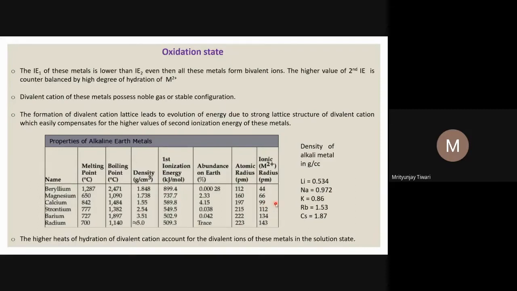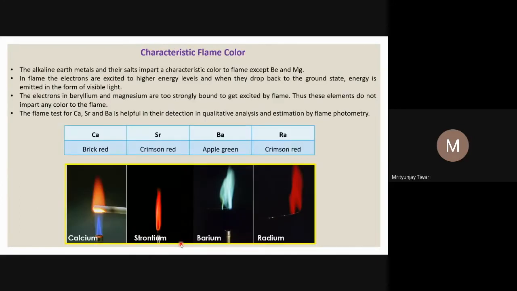For the M2+ ion, the ionic radius is increasing continuously as we go down the group, and this is what we see. Because of this increase in the ionic radius, the ionization potential and other properties vary. The higher heat of hydration of the divalent cation accounts for the divalent ions of these metals in the solution state. If the divalent cation is formed, its interaction with water will increase, and so the hydration energy will be more.